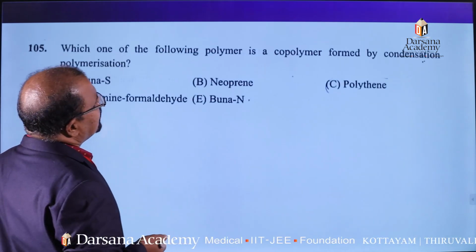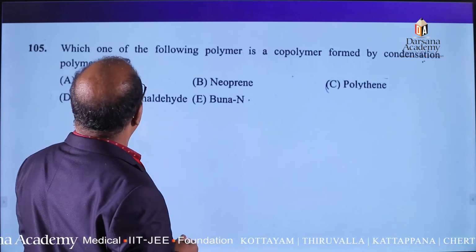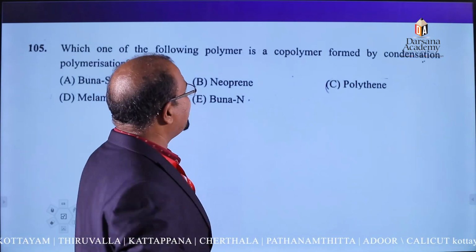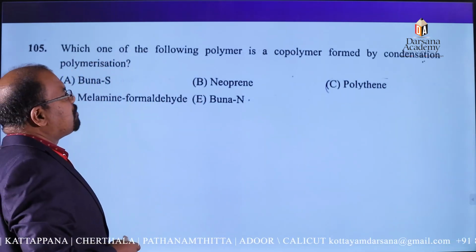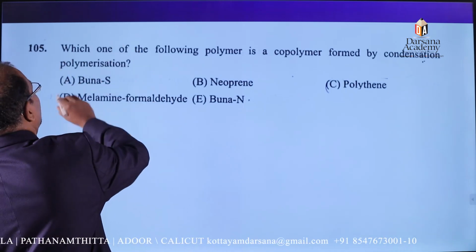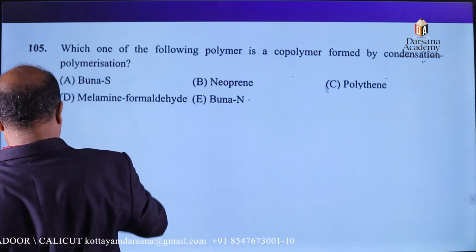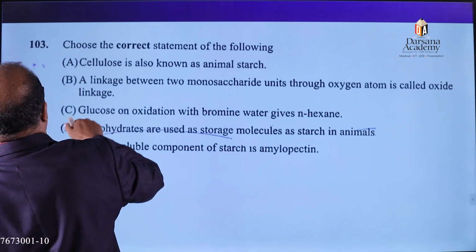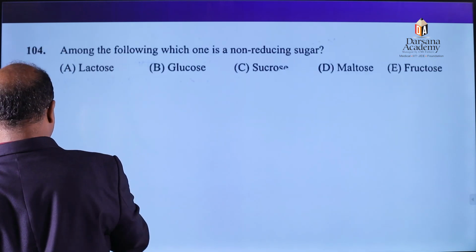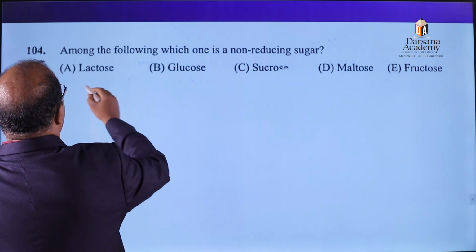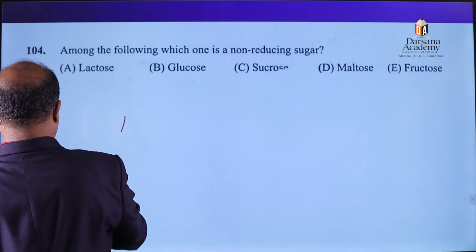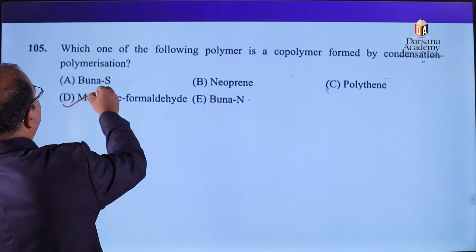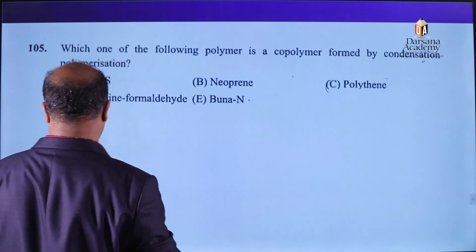This question is from polymerization, that is copolymerization, the preparation of bakelite, also known as melamine formaldehyde. Only one choice here fits, that is melamine formaldehyde, also known as melmac. Melamine formaldehyde, or melmac, is the right answer.